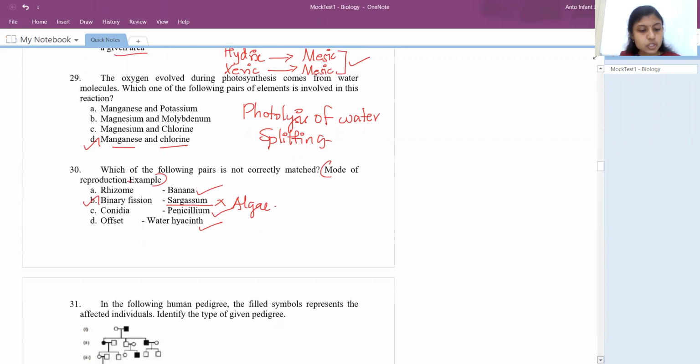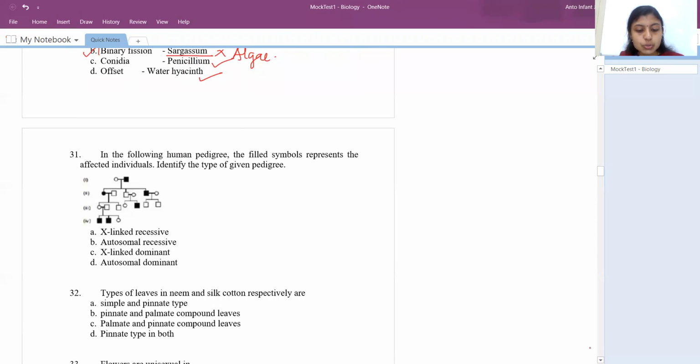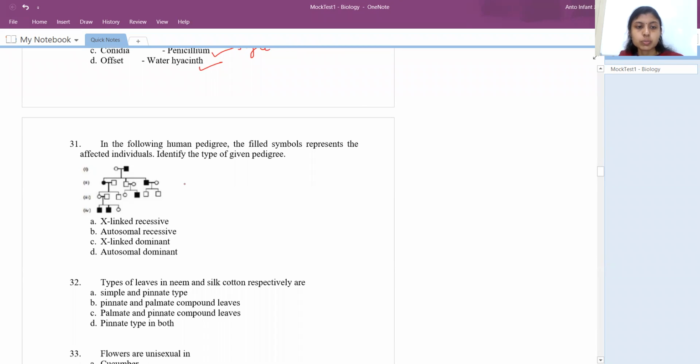So the next question is, okay, fine. They've given you a human pedigree and they have asked you to find out what type of pedigree it is, whether it comes under X-linked or autosomal. And also if it is dominant or recessive.